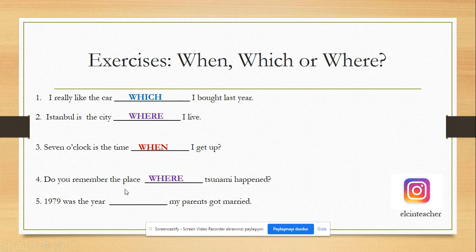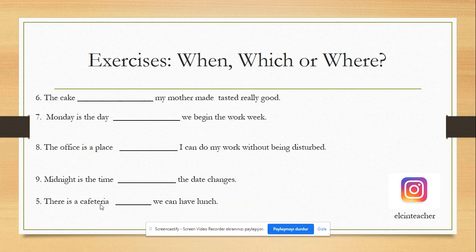1979 was the year blah blah. My parents got married. My parents got married in 1979. My parents got married in that year. So we should use time. We are modifying the year. So we should use when. The cake, blah blah, my mother made tasted really good. The cake which my mother made tasted really good.